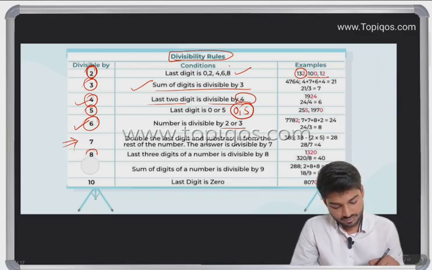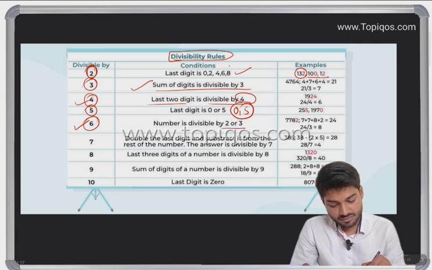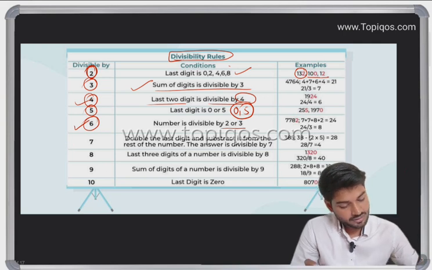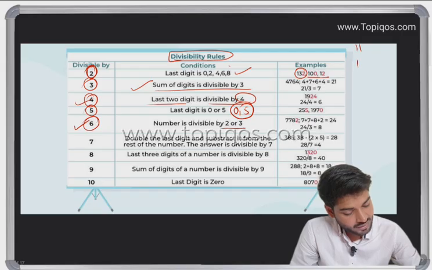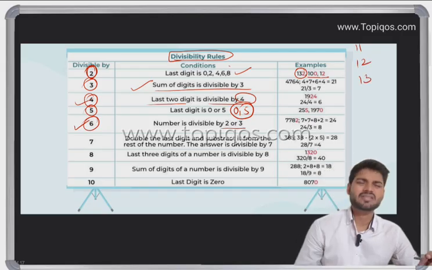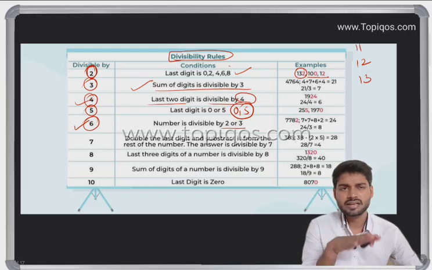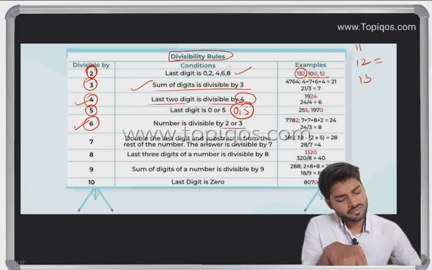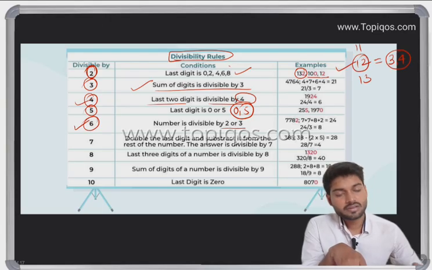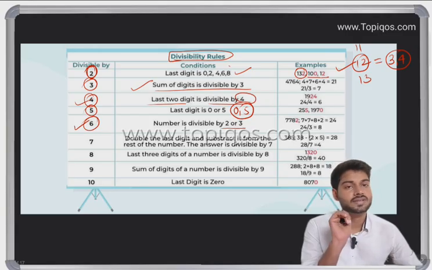So let me make you clear with the 7 also. Let me take you one more. We have 11, 12, and 13. Till 10 can be understandable, but not needed otherwise. But 12 I can write for you. If any number is divided by 3 and 4, then it is going to be divided by 12 also, as the condition of 6.